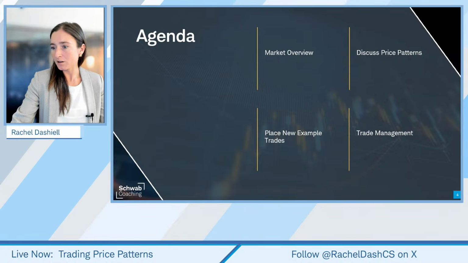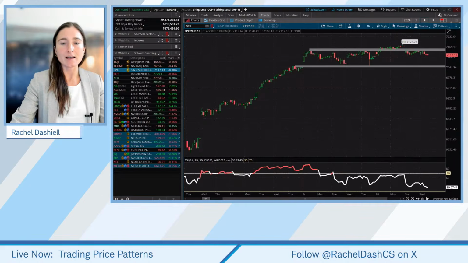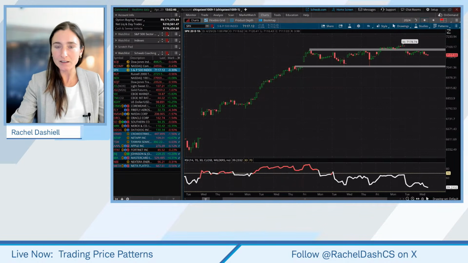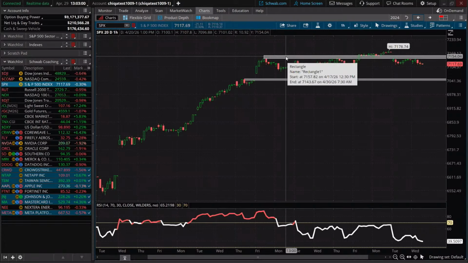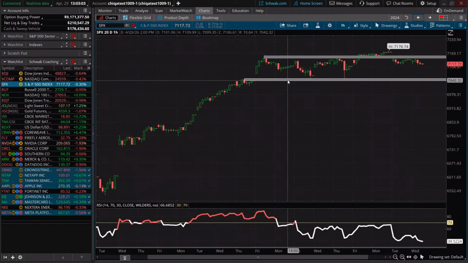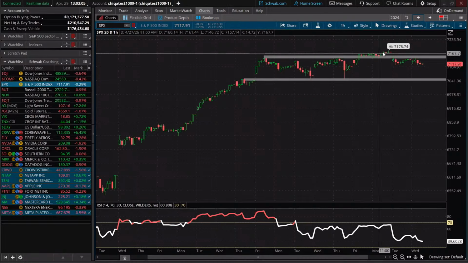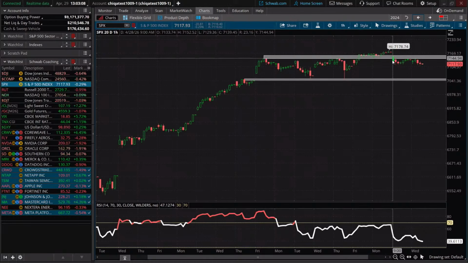So, speaking of patterns, let's take a look at the S&P 500. It is back in this little box. It was trading in this range, and this is a 20-day, 1 hour look on the time frame. You can see that the S&P 500 traded in this very tight range, really between 7150 and 7050, before breaking out to the upside, and then yesterday gapping below, which was that new support. Now it's new resistance in this case. So we're trading in a little bit of a box here. We're back in that same range.